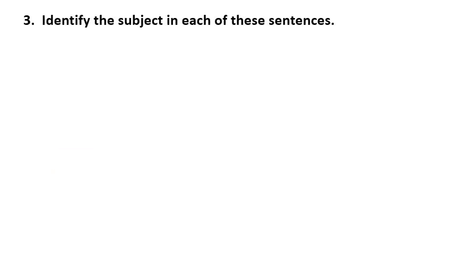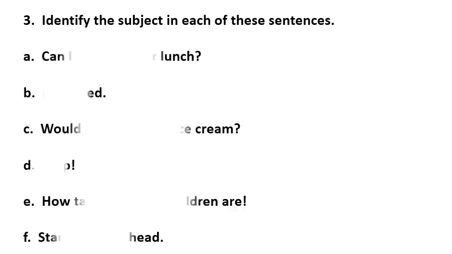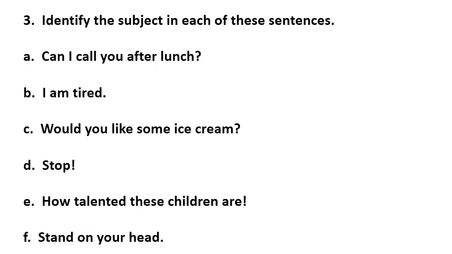Now question number 3. Identify the subject in each of these sentences. This question also you will get in your home assignment or in your grammar book, page number 9, Exercise D. Identify the subject in each of these sentences. So here are the questions. Can I call you after lunch? So here, where is the subject?